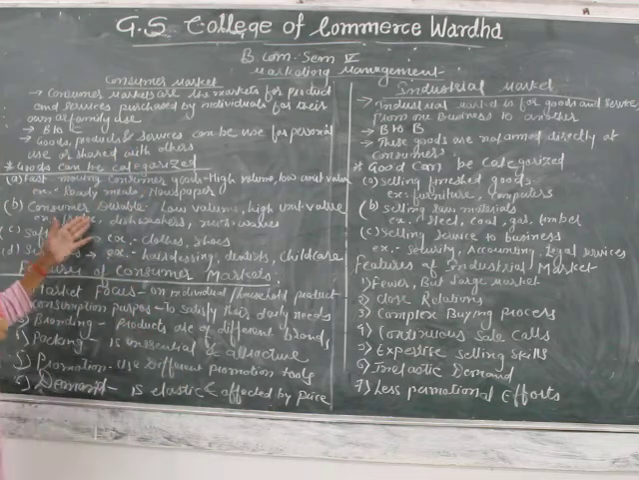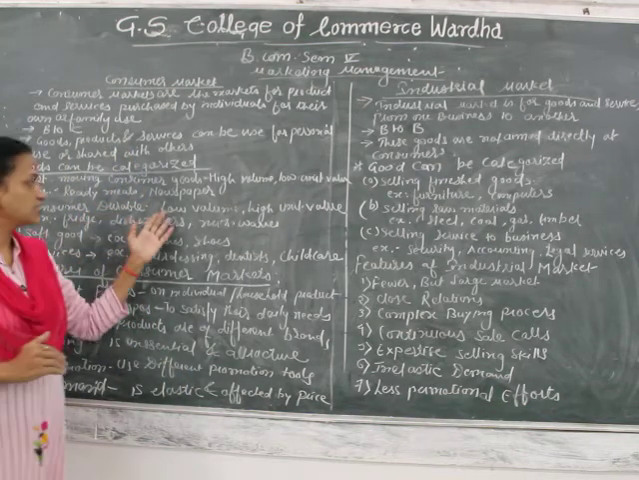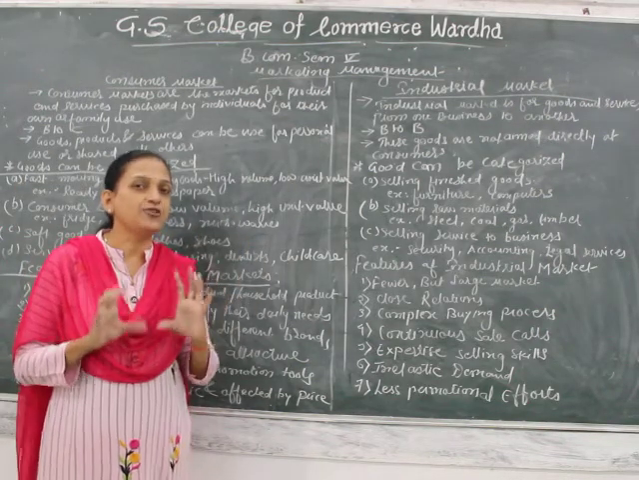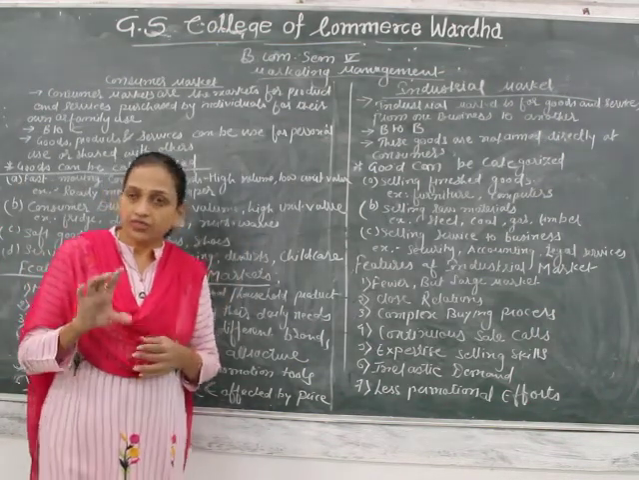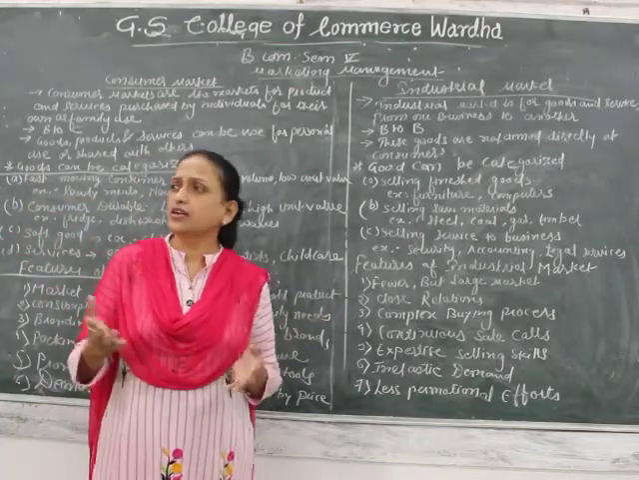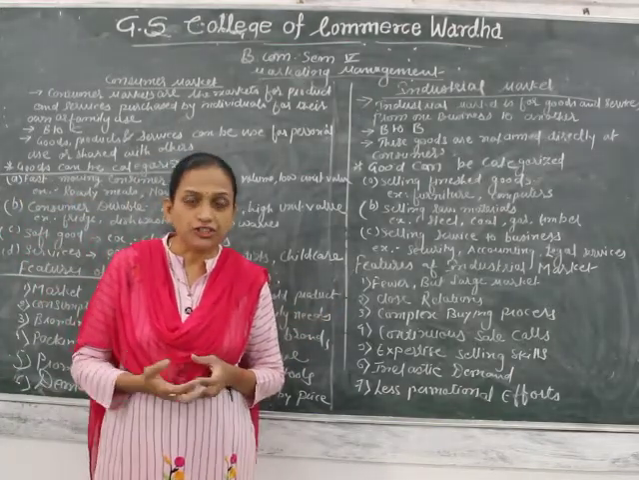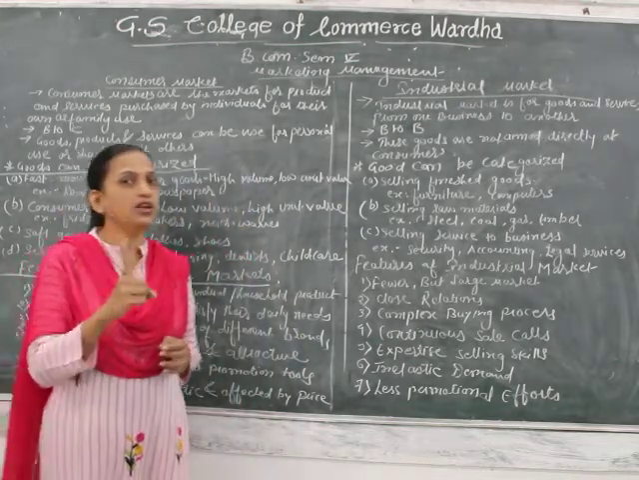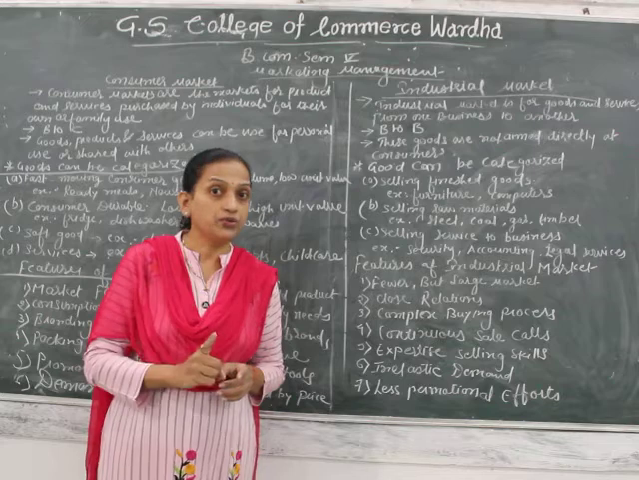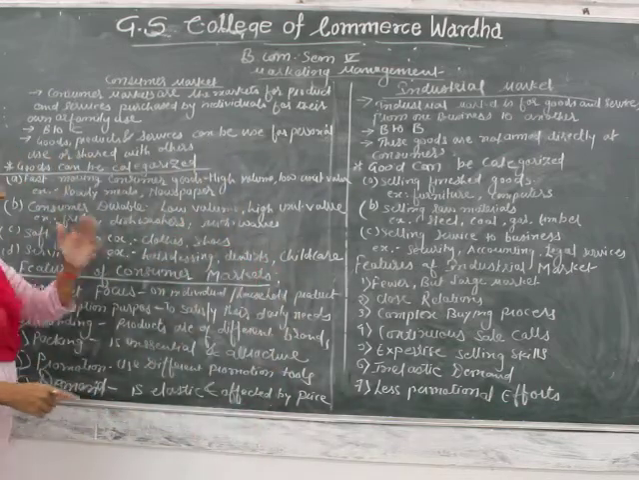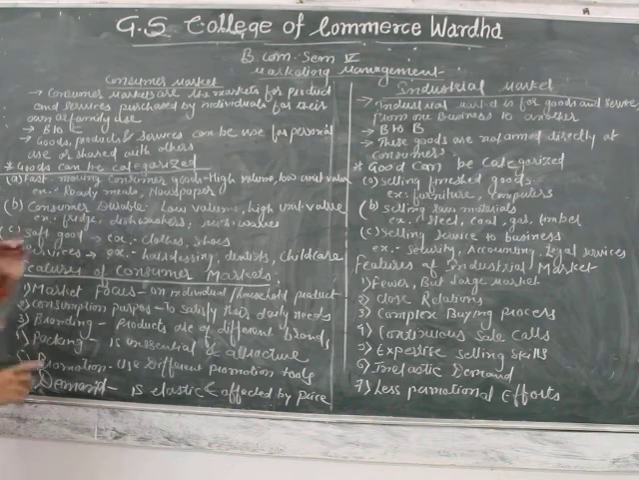Then the next type of goods is consumer durables, which can be purchased in low volume but have a high unit value. I want to give you an example of this kind of goods: you can take a microwave, washing machine, dishwasher. At a time you can purchase only one unit, but the price per unit is very high. So this kind of goods comes under consumer durable goods.